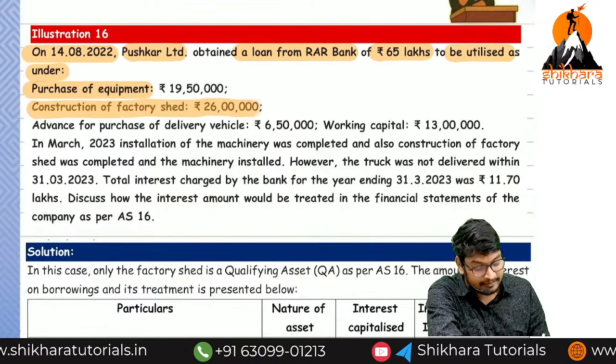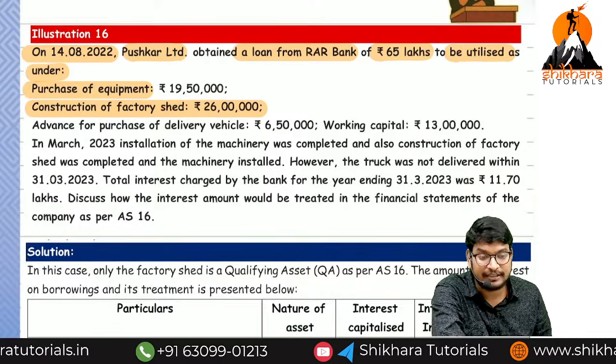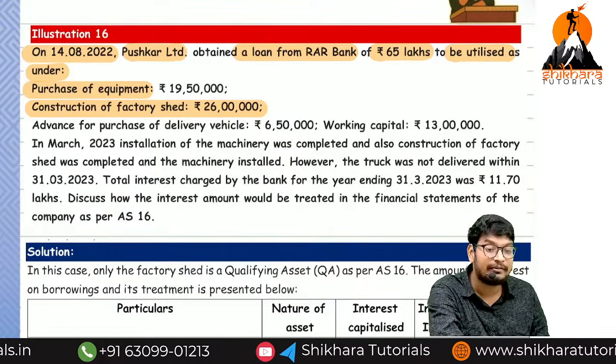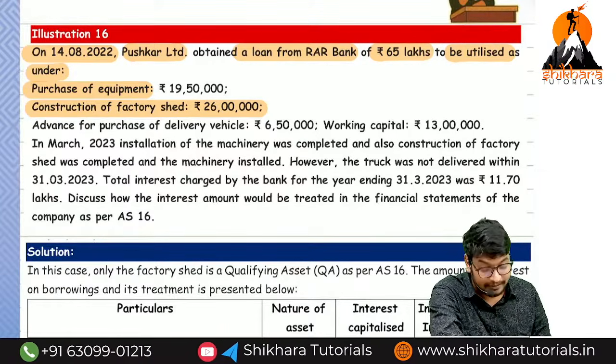Construction of a factory shed. It is a qualifying asset, because for the construction of a factory shed, it will take time. So for that reason, it is a qualifying asset. On this amount, whatever interest is there will be treated as capital in nature.